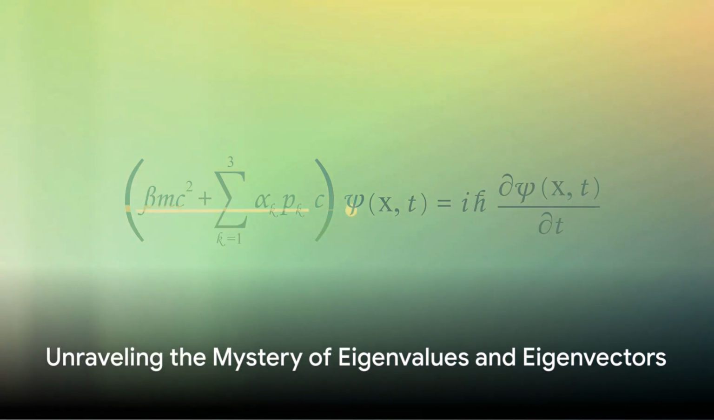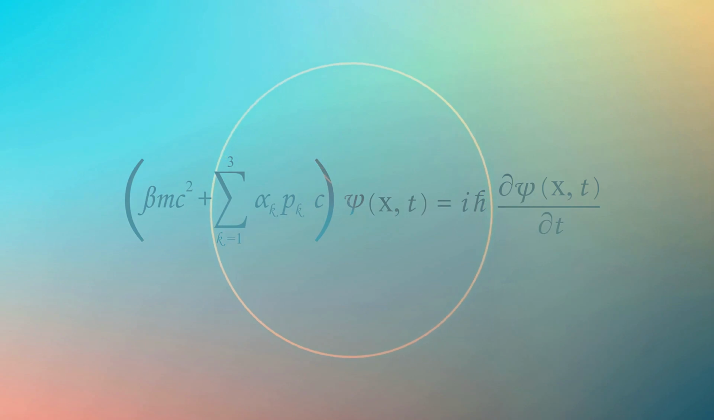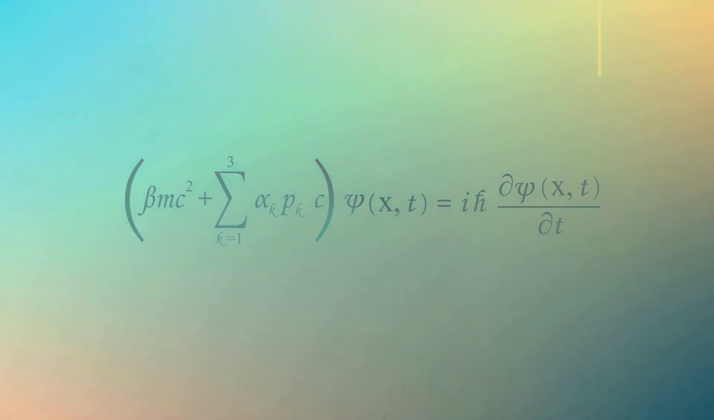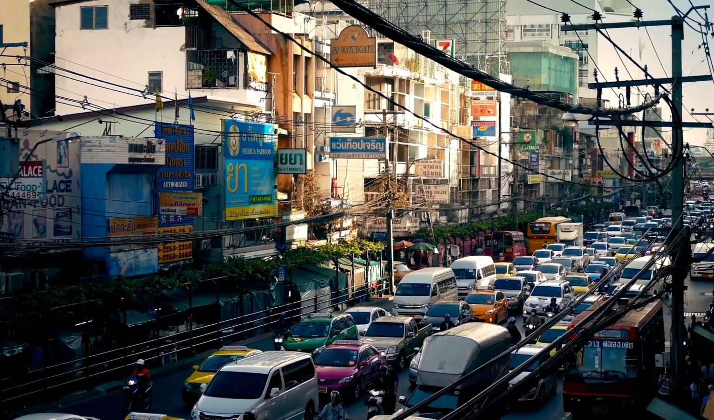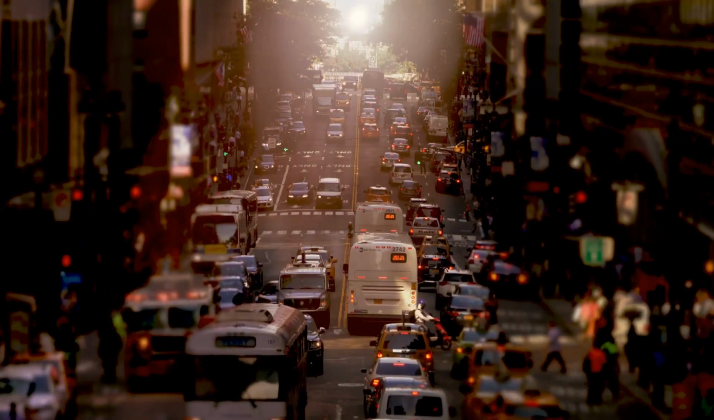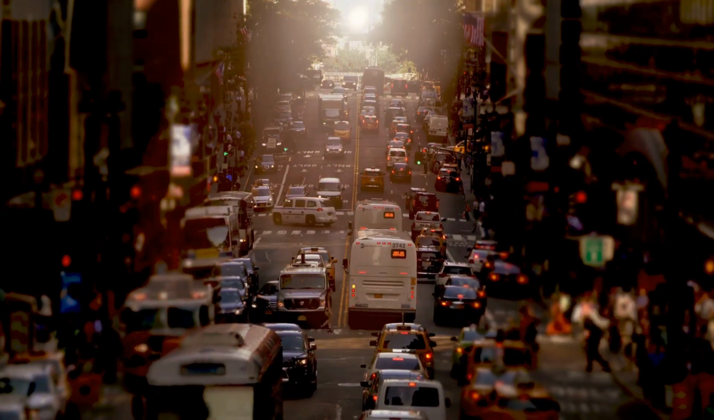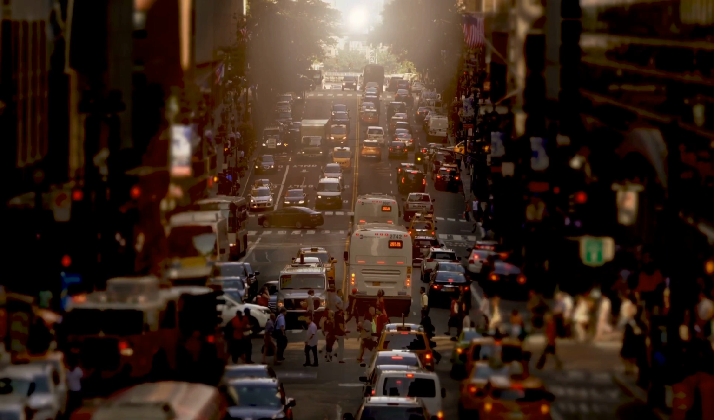Ever wondered how AI systems simplify complex data? A key player in this process is the concept of eigenvalues and eigenvectors. Let's start by picturing a bustling city. Now imagine trying to navigate through this city without a map. Pretty daunting, right? This is similar to how an AI system feels when it's faced with a complex set of data. It needs a map, a guide to understand it.